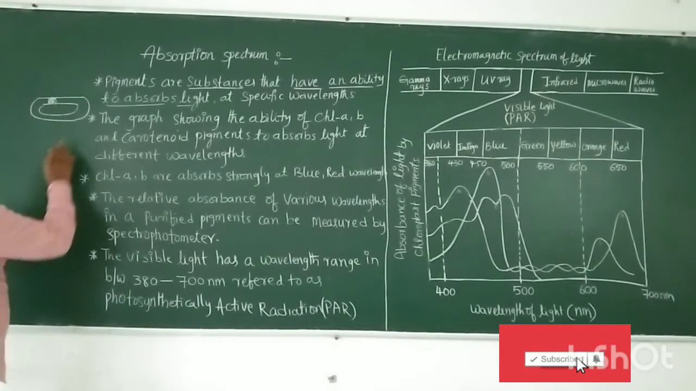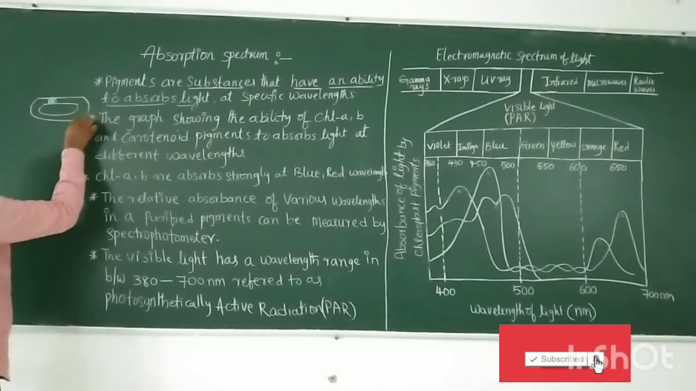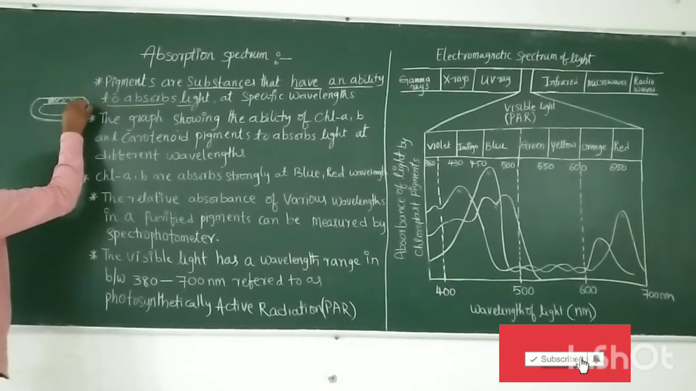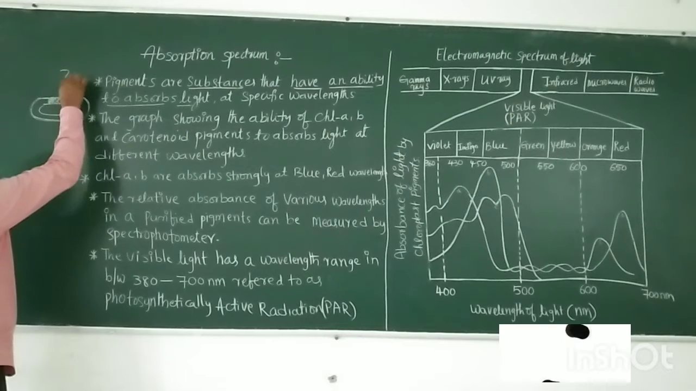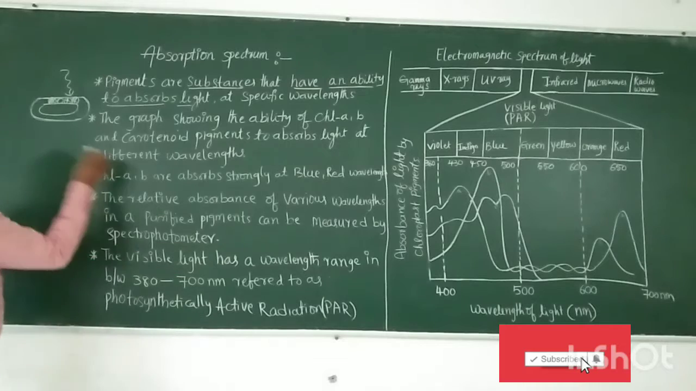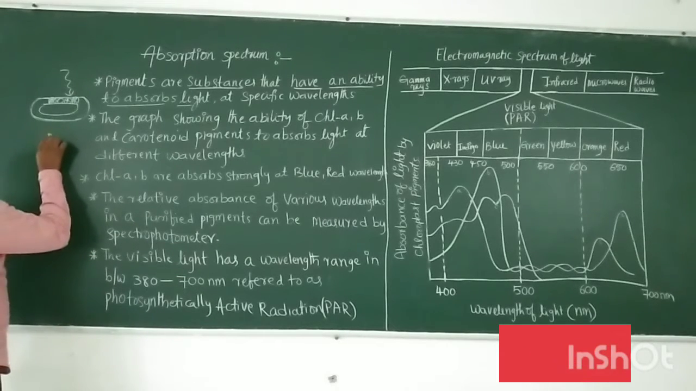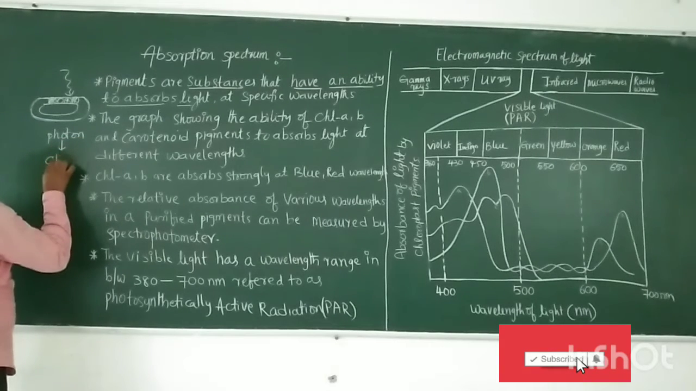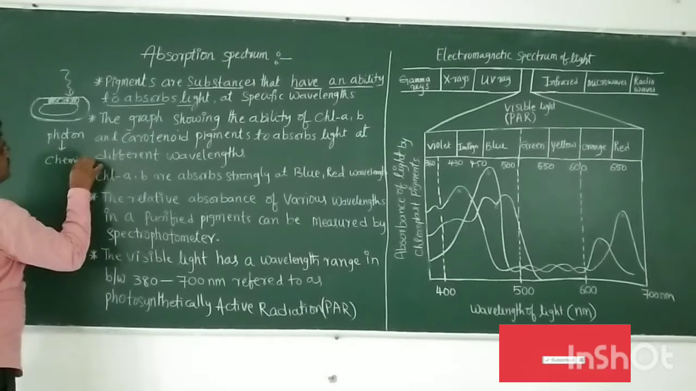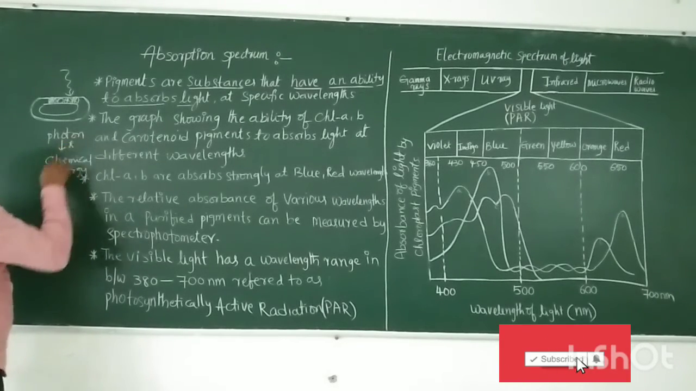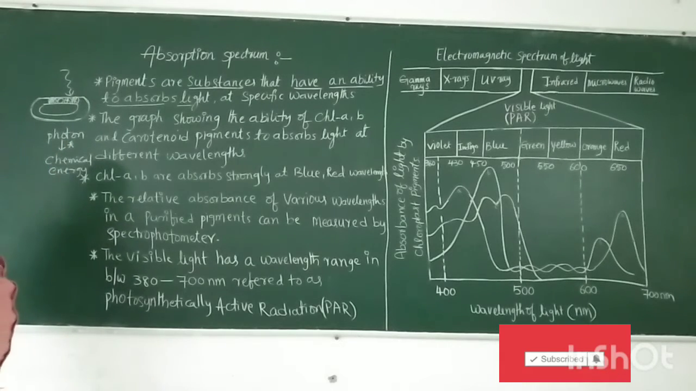So in this chloroplast, this is a thylakoid membrane. In this thylakoid membrane, different types of pigments are there. These pigments absorb light. The light is in the form of photons. In the form of photons, this light energy is converted into chemical energy. This process is called photosynthesis.